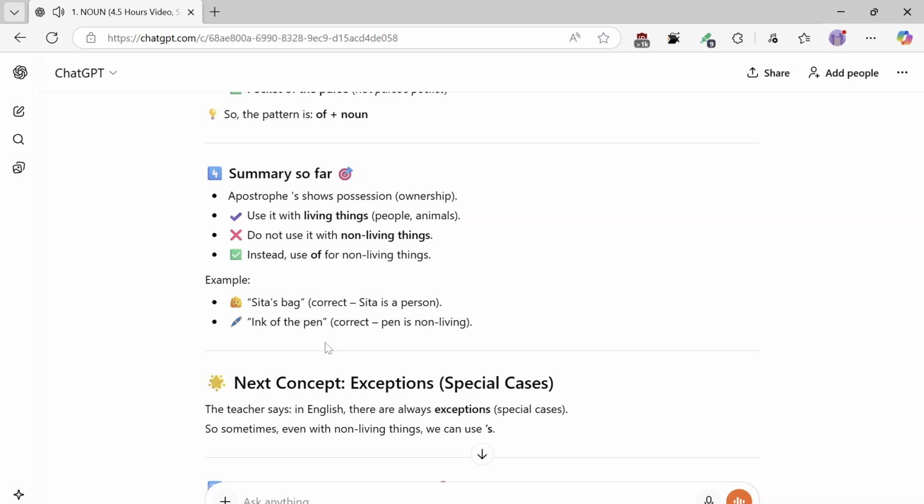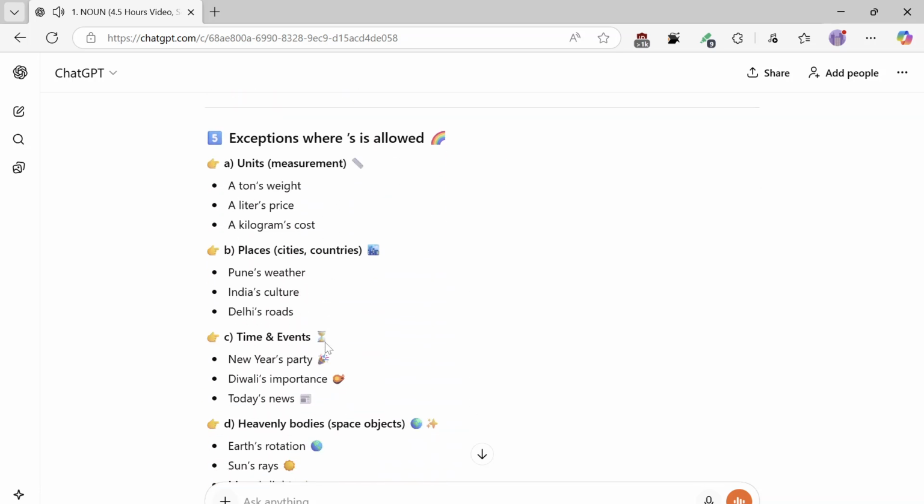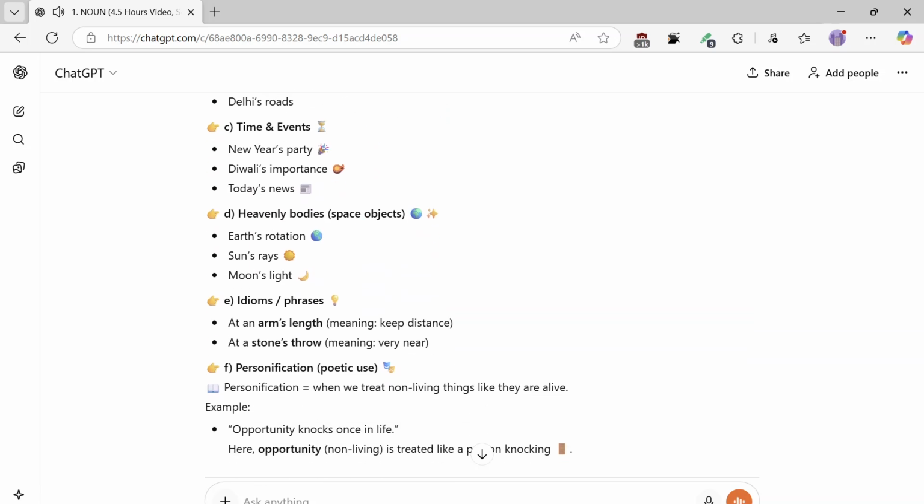Next concept: exceptions, special cases. The teacher says in English there are always exceptions. So sometimes, even with non-living things, we can use 's. Exceptions where 's is allowed: A, units and measurement: a ton's weight, a liter's price, a kilogram's cost. B, places, cities, countries: Pune's weather, India's culture, Delhi's roads. C, time and events: New Year's party, Diwali's importance, today's news. D, heavenly bodies, space objects: earth's rotation, sun's rays, moon's light. E, idioms and phrases: at an arm's length, meaning keep distance; at a stone's throw, meaning very near.